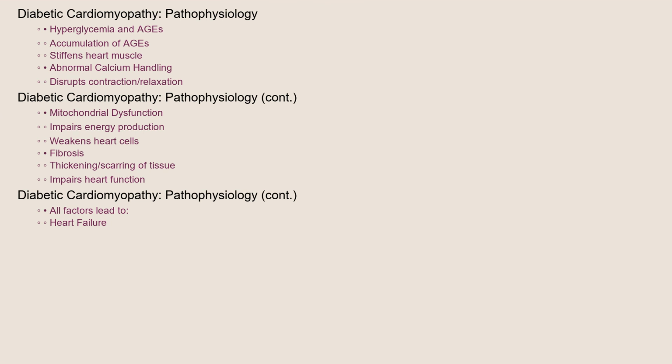Now, let's break down the pathophysiology, or how this disease develops at a cellular level. Diabetic cardiomyopathy essentially weakens the heart muscle in several ways. Firstly, hyperglycemia leads to the accumulation of advanced glycation end products, or AGEs, which stiffen the heart muscle. Secondly, abnormal calcium handling within heart muscle cells disrupts their ability to contract and relax properly. Thirdly, mitochondrial dysfunction impairs energy production within the heart cells, leaving them weakened. Finally, fibrosis, or the thickening and scarring of heart tissue, further impairs the heart's ability to function effectively. All of these changes ultimately lead to heart failure.